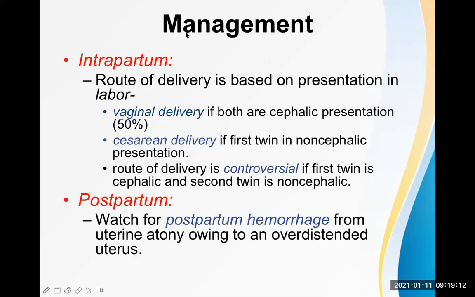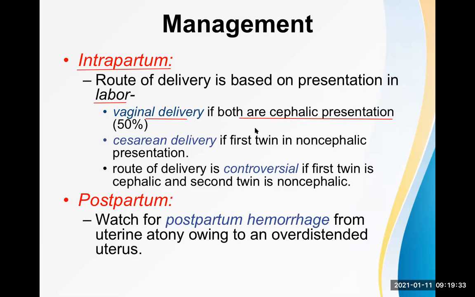Now, what we do in the intrapartum stage, intrapartum meaning at the time of delivery, how the delivery is done. The route of delivery is based on presentation during labor. If both babies are cephalic presentation, we can go for vaginal delivery.